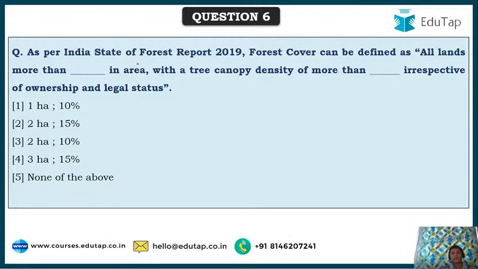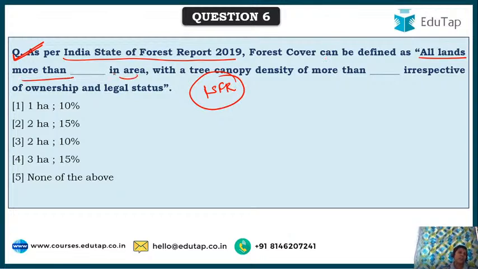Next, now we'll do a few questions from the ISFR report, because it's one of the important aspects of the forestry chapter, be it NABARD Grade A or B or A4. So this is the first question. As per the India State of Forest Report, ISFR, which is released biannually, once in 2 years, forest cover can be defined as all lands more than dash in area with tree canopy density of more than dash, irrespective of ownership and legal status.